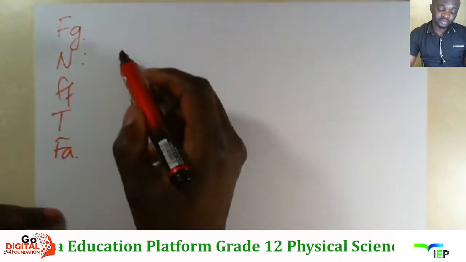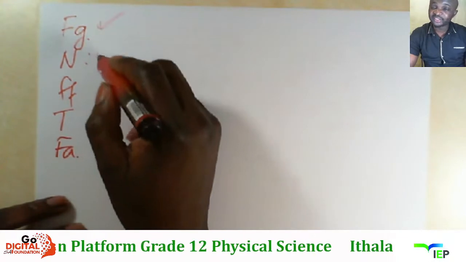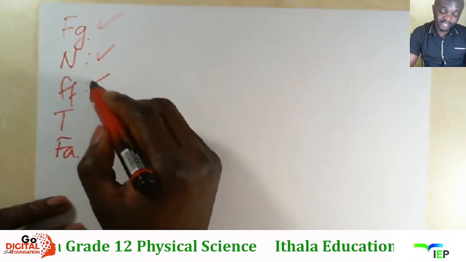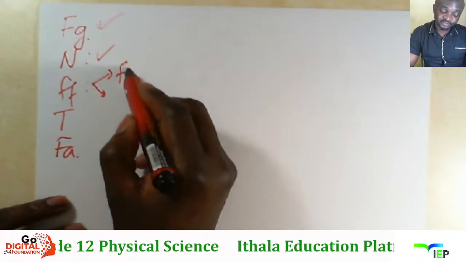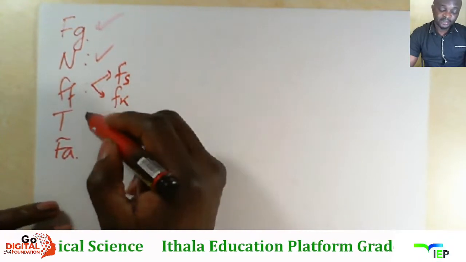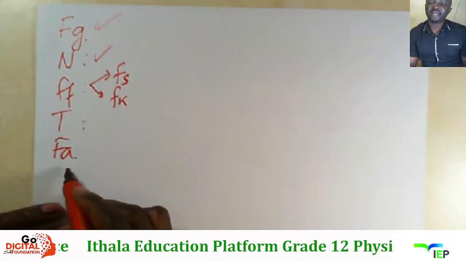But beside ukwazi ukucalculator kumele wazi ama definitions. What is the weight of the object? What is the normal? What is friction? We know ukuthi sinama friction awu-2, kukhona static friction and kinetic friction, right? And you define the tension, and you have an applied force.